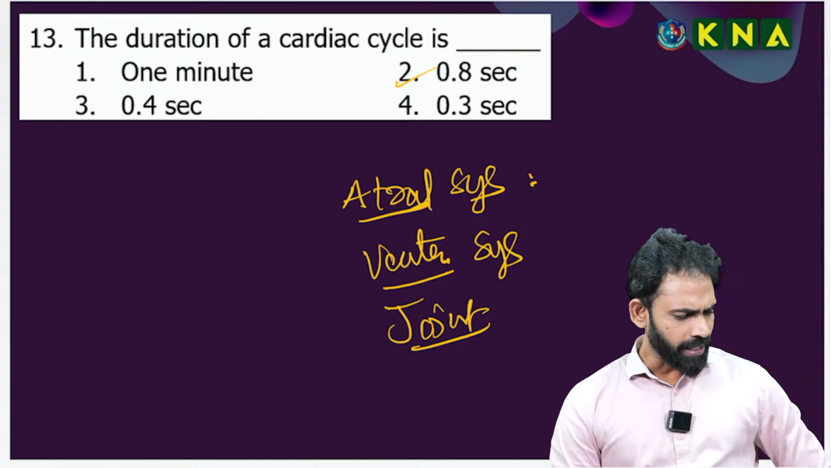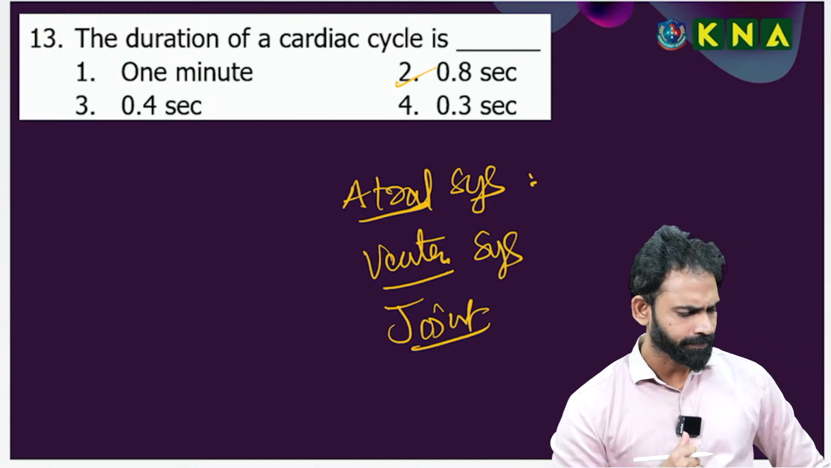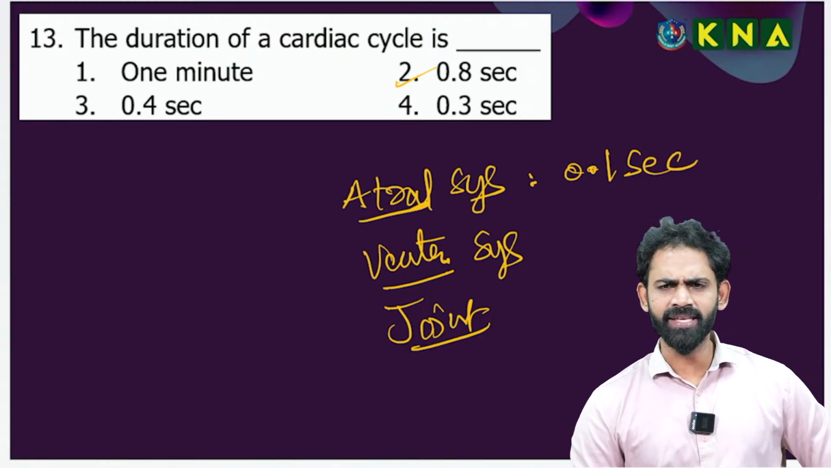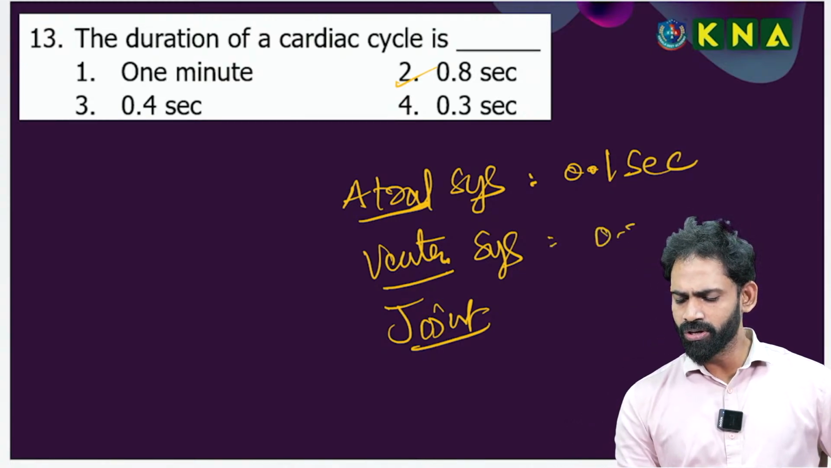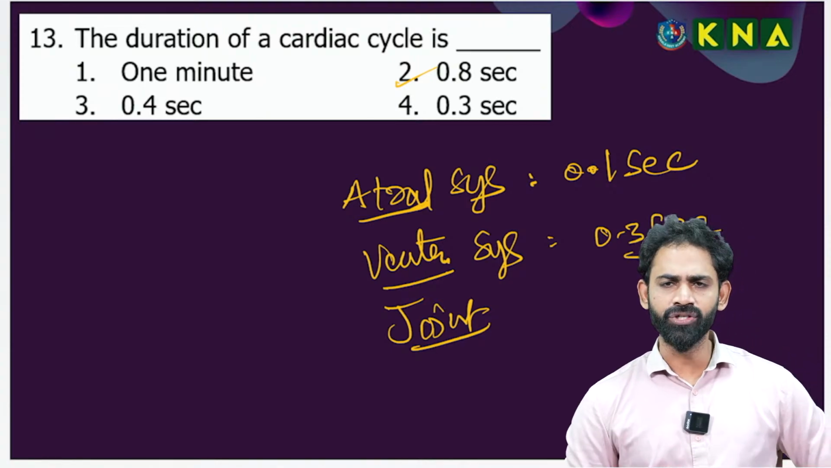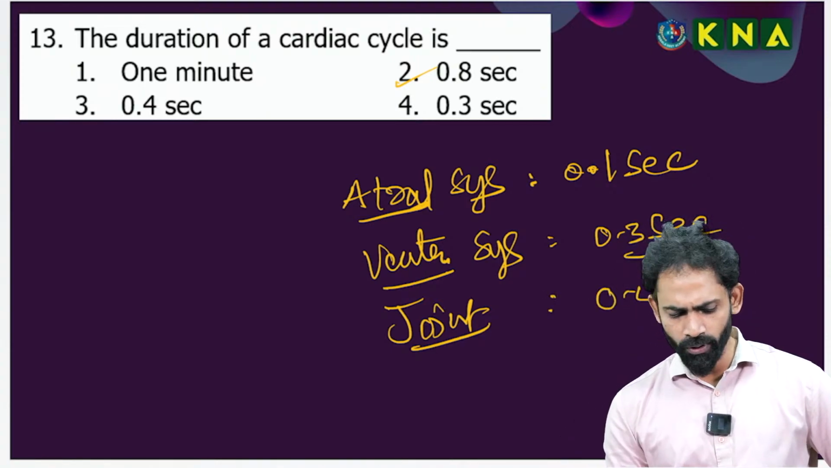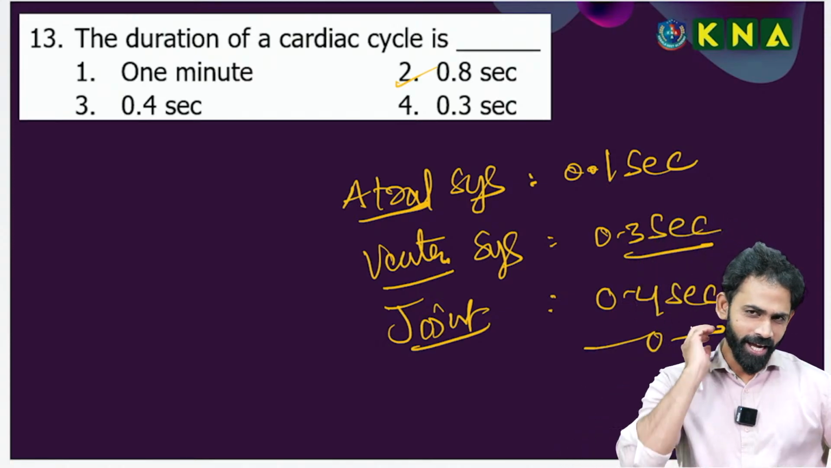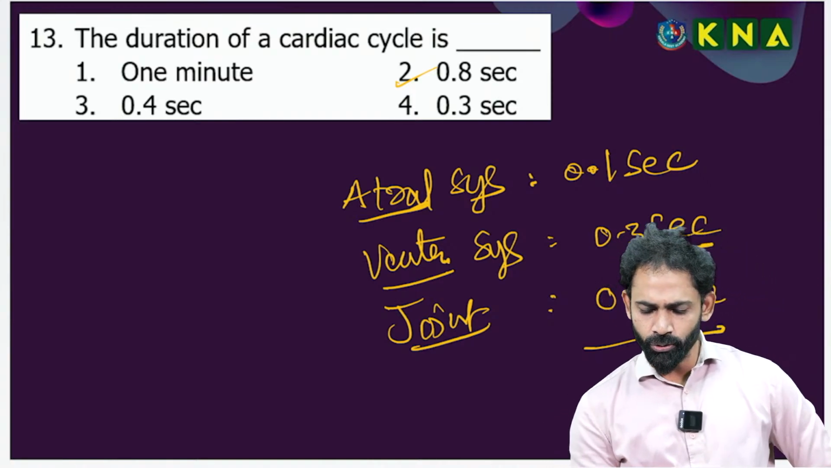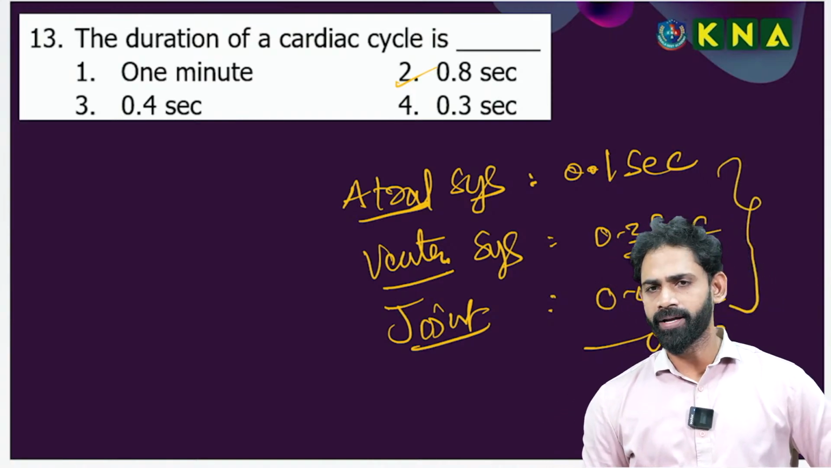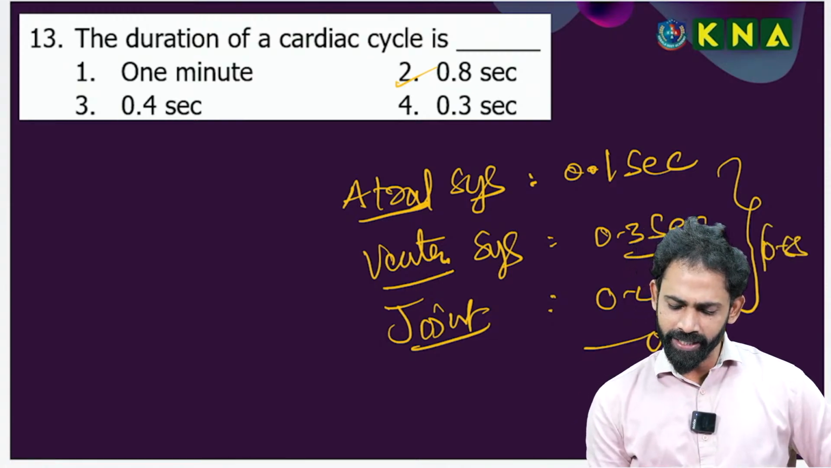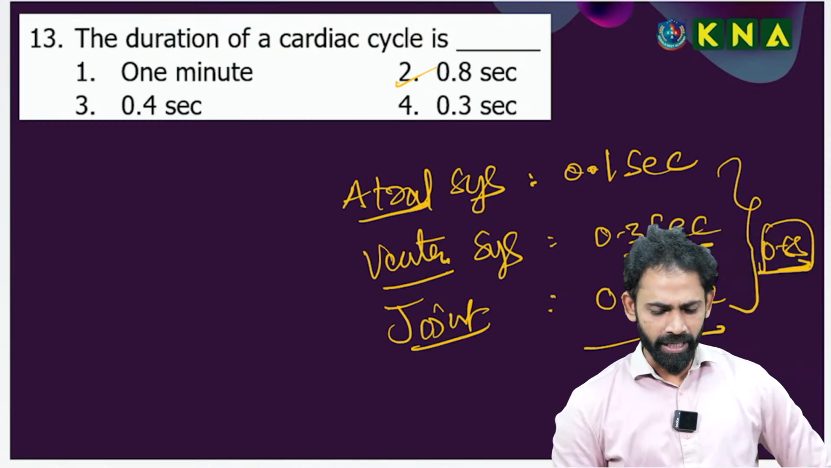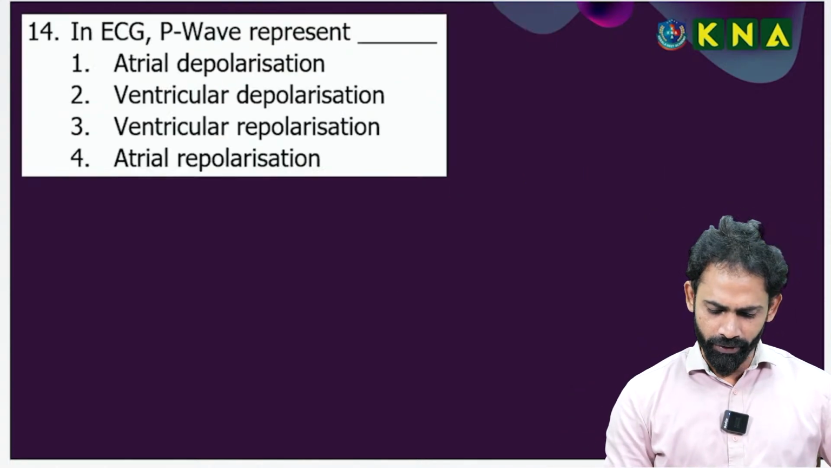Atrial systole, can I go for the answer? Atrial systole time duration is 0.1 second, as the atria are thin. Ventricular systole takes 0.3 second. Joint diastole is 0.4 seconds. Together, 0.1, 0.3, 0.4 make 0.8 second. Okay, so the 13th question I am directly finishing, going forward.